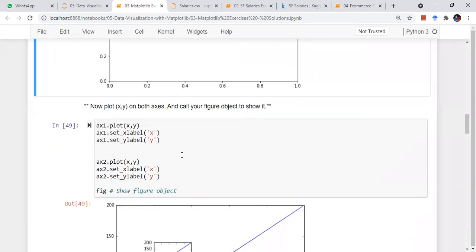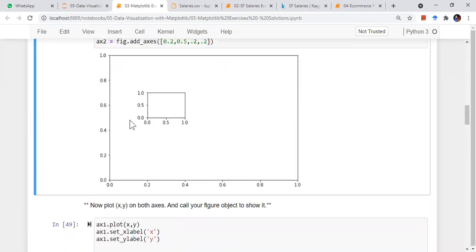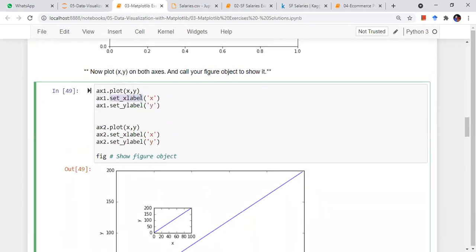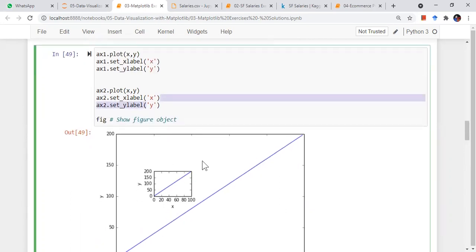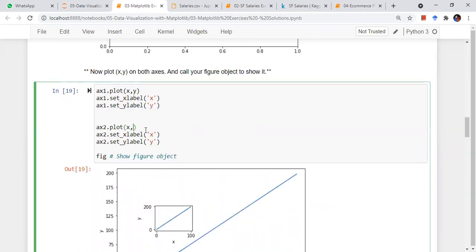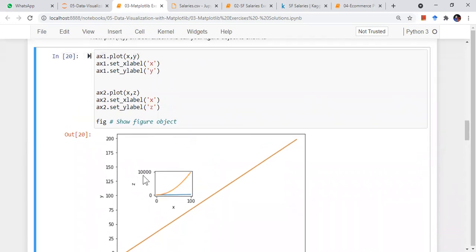Next, I want to plot x with respect to y on both axes. This axis has the name ax1, and this axis has the name ax2. I'll use the axis name to plot my curve. So ax1.set_xlabel x, ax1.plot x with respect to y, set labels x and y. Same thing I'll do for ax2. So basically I'm plotting the same thing on both. I can also change it to x with respect to z. Now it will look like this. This curve is the normal one and this curve is different, x cubed, going to the power of 10 to the power of 4.